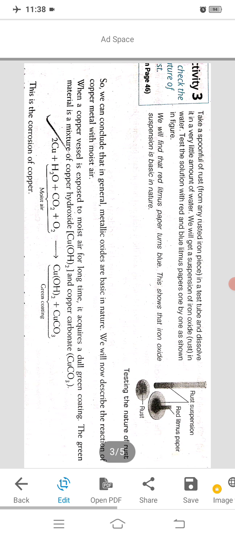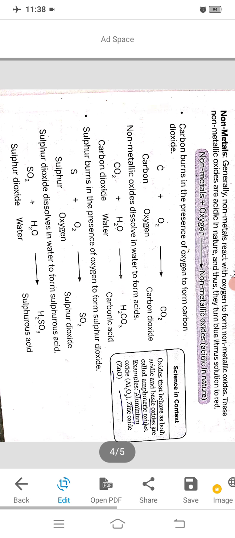Now I am going to discuss the reaction of non-metals with oxygen. Generally, non-metals react with oxygen to form non-metallic oxide. We can prove it by doing some activities. These non-metallic oxides are acidic in nature and thus they turn blue litmus solution to red.